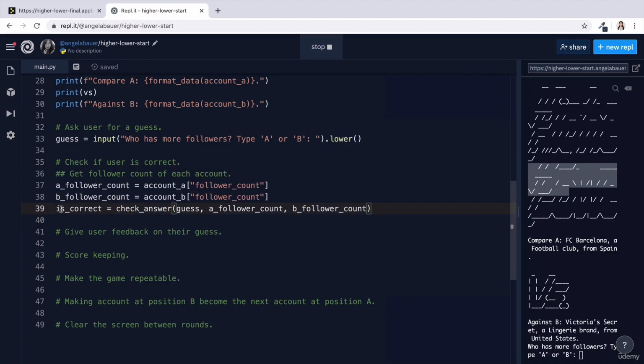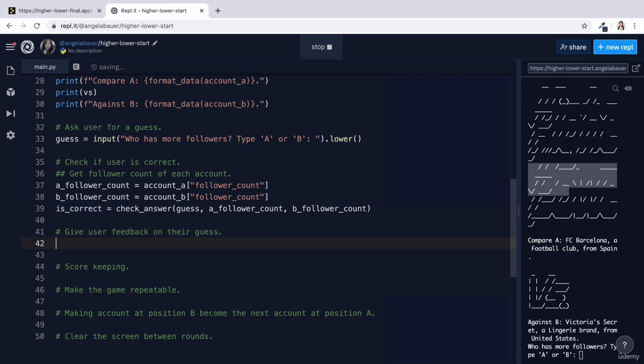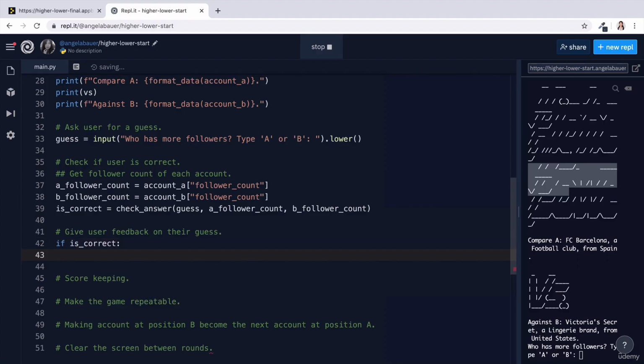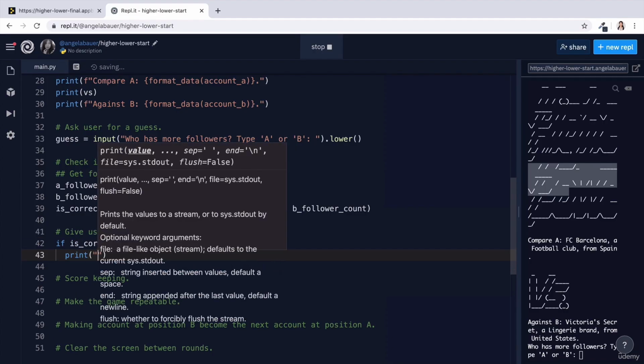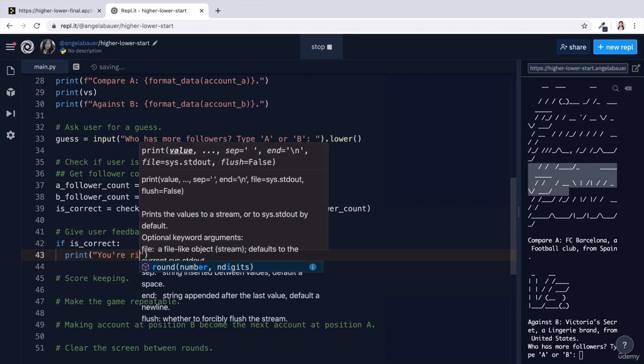Now, once we know whether they got it right or not, we can tackle the next step, which is to give the user some feedback on their guesses. So we can check, well, if is_correct, in this case we should probably print something like, you're right.